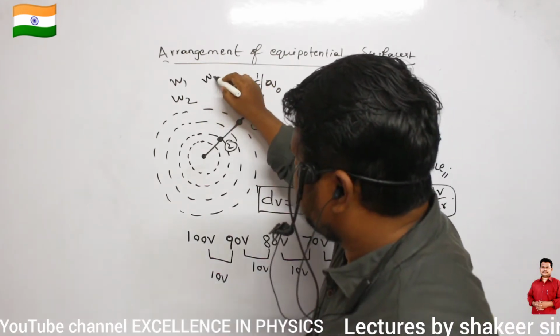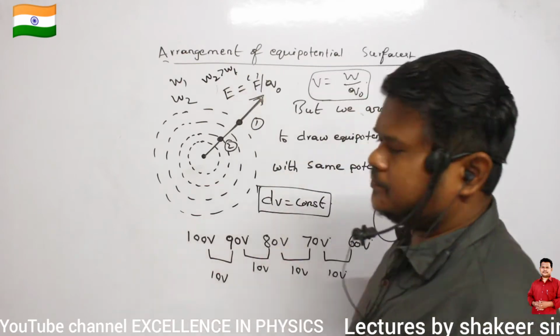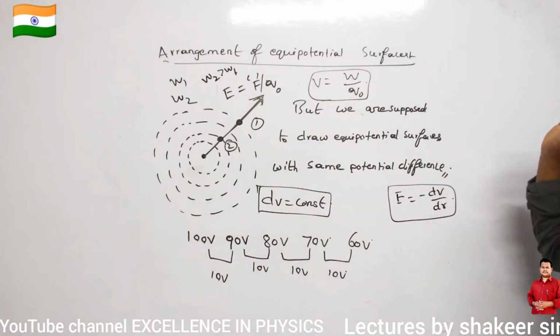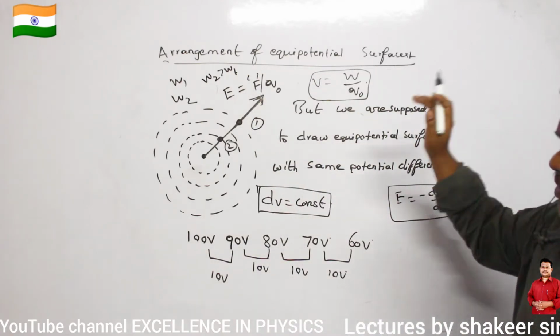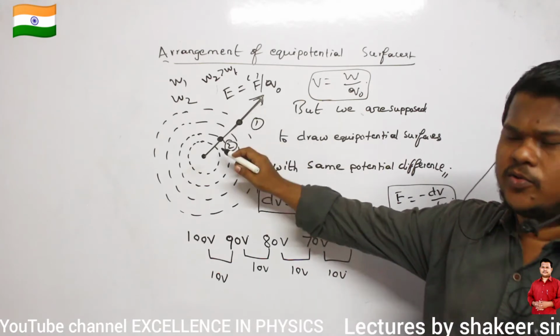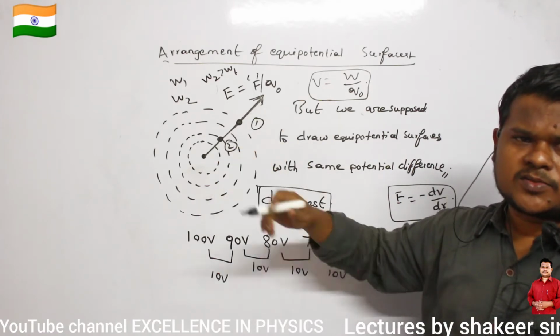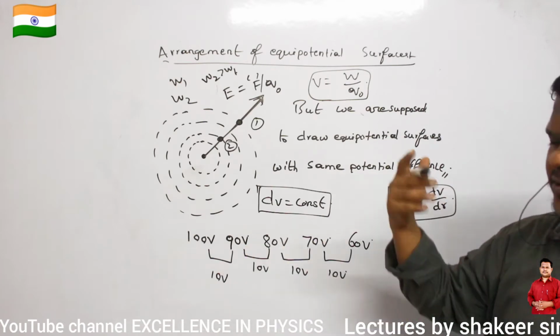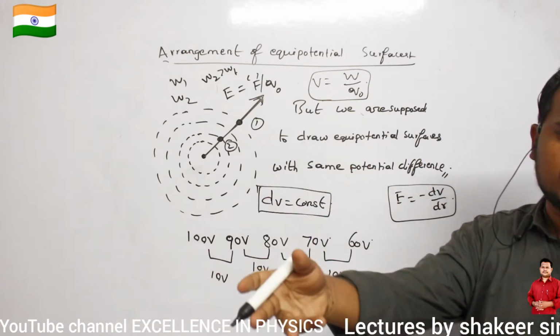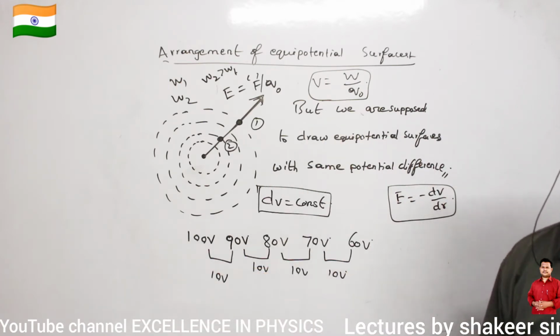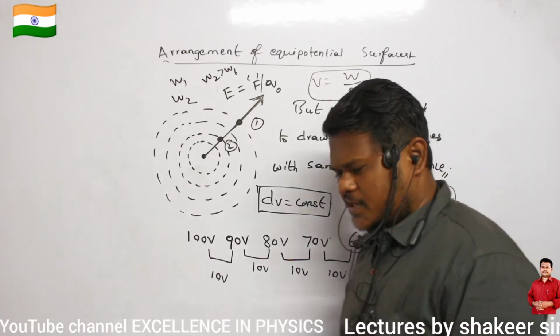W2 is greater than W1. That's all. If I want to bring a unit test charge from infinity to point 2, point 2 is closer to this test charge, no? So more force of repulsion will be there. If force of repulsion increases, I too should apply more force. So therefore work done will be greater. This is what we have been discussing in the last classes, no?